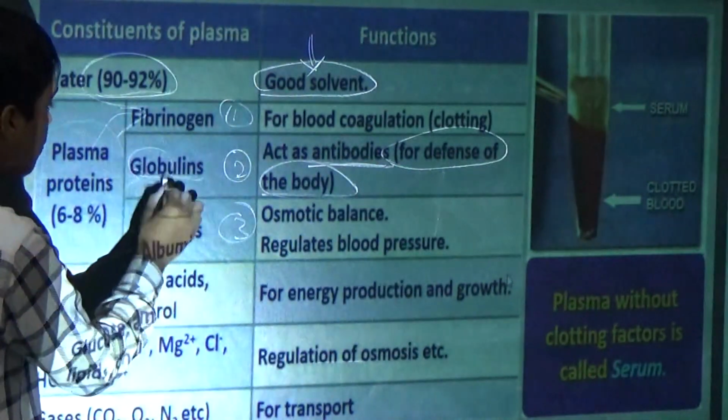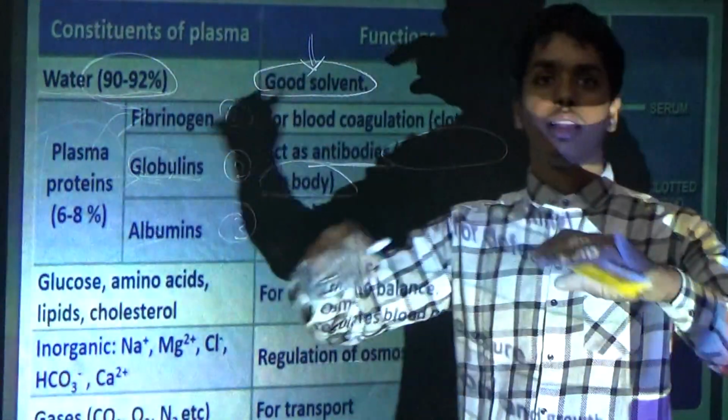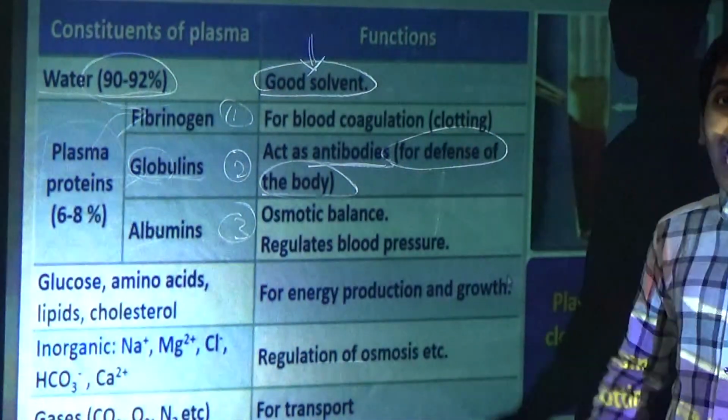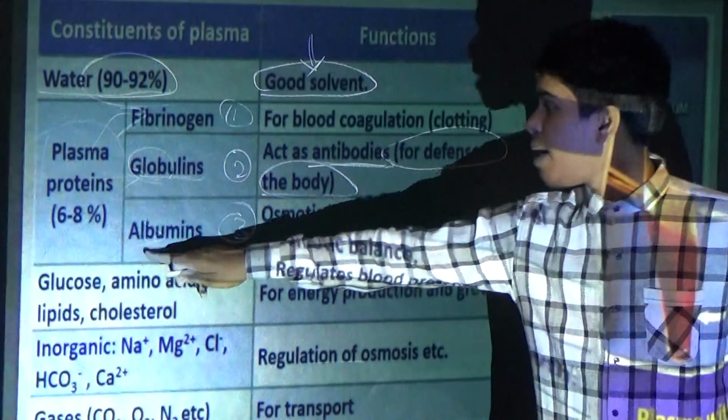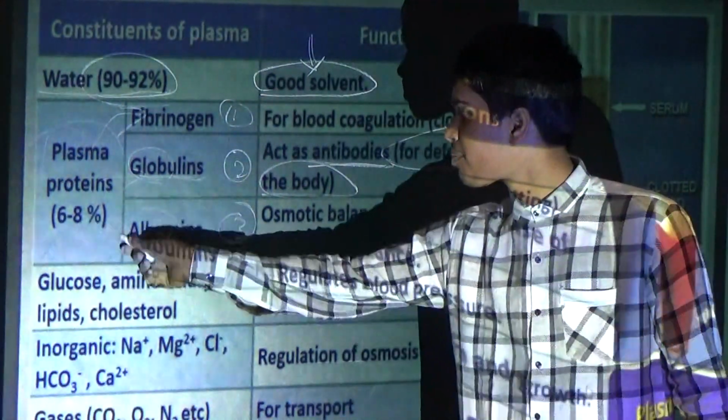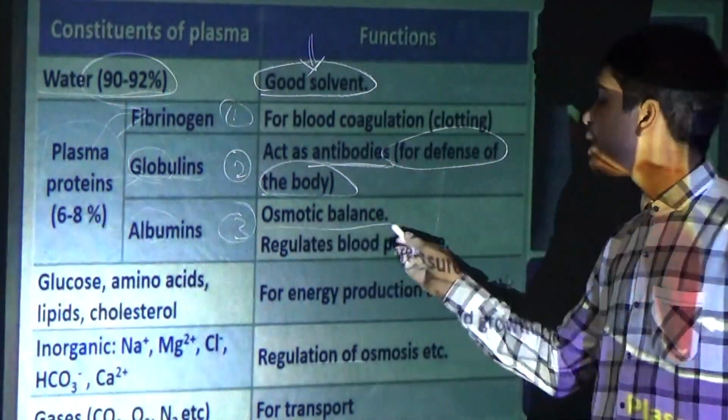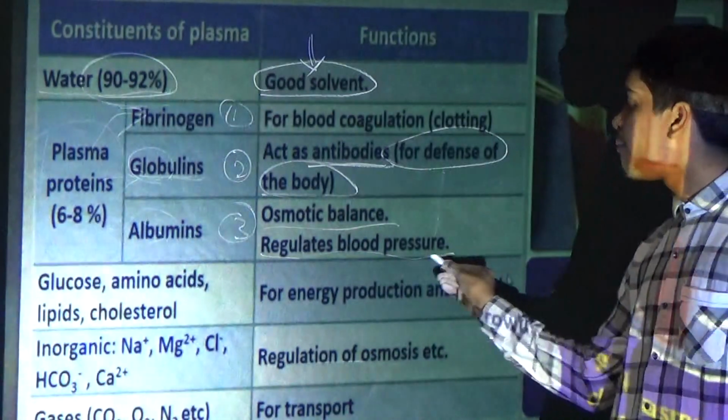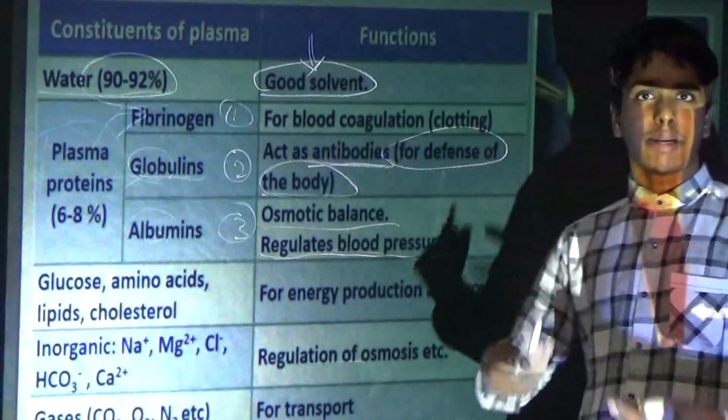Here you see globulins. That means they have antibodies. And now albumin means osmotic balance and it regulates blood pressure.